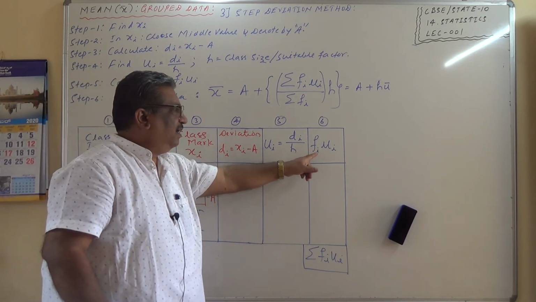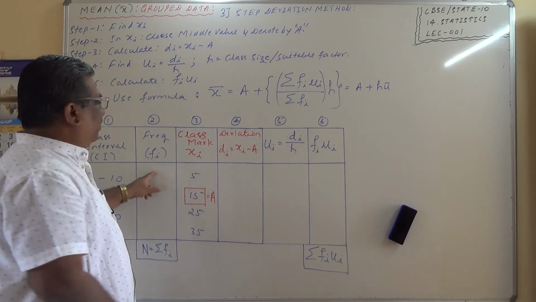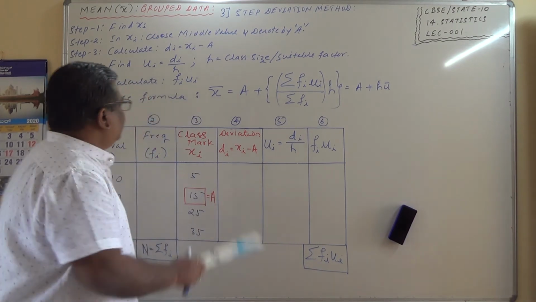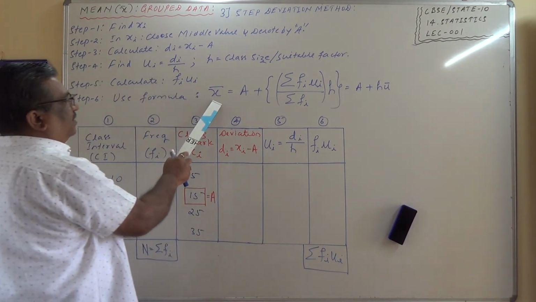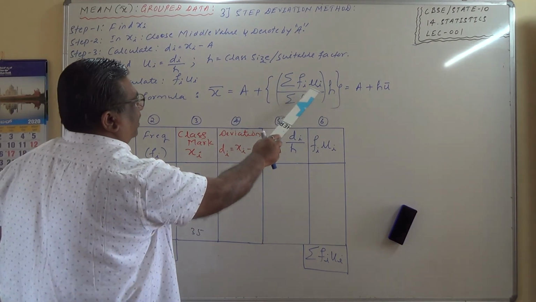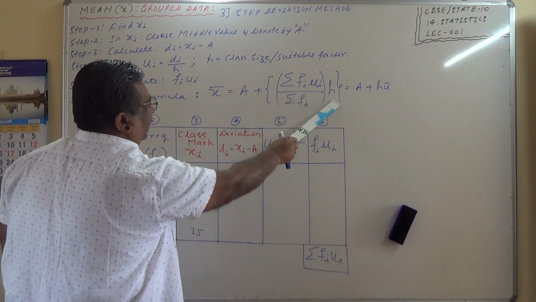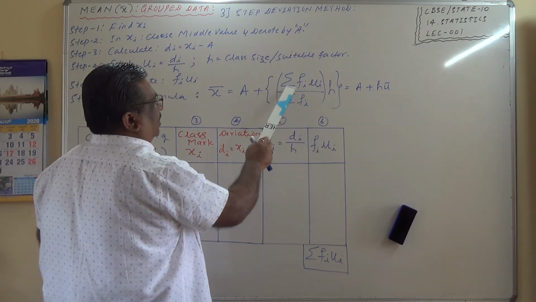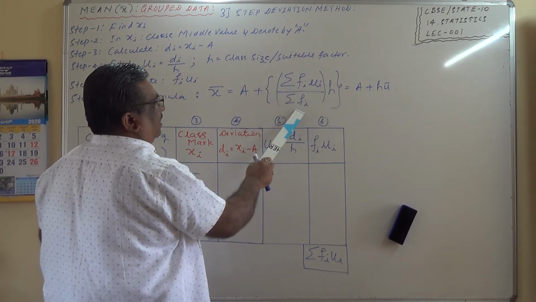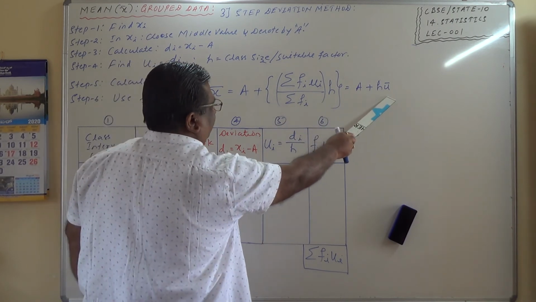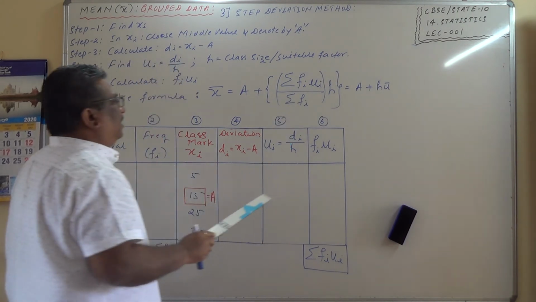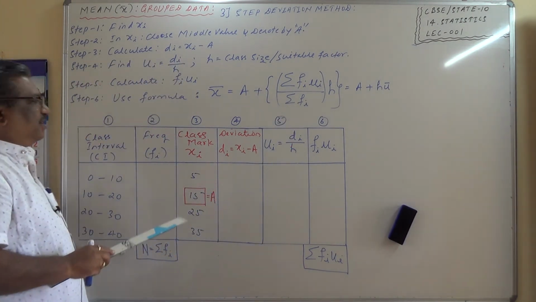And then finally fi into ui, this frequency and ui you multiply it, finally you get sigma fi ui, and use the formula to calculate x bar is equal to a plus sigma fi ui divided by sigma fi into h. And generally this figure sigma fi ui divided by sigma fi is also called u bar. So a plus h u bar. So this is the formula to calculate the arithmetic mean for step deviation method.